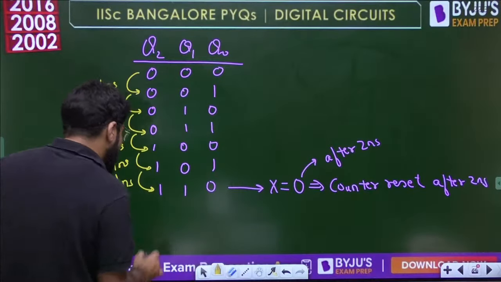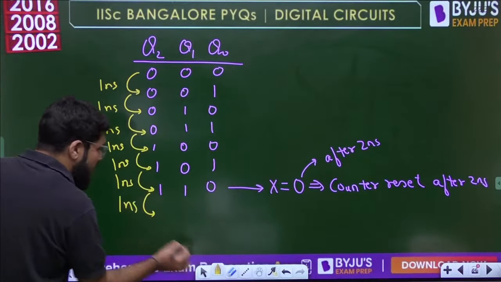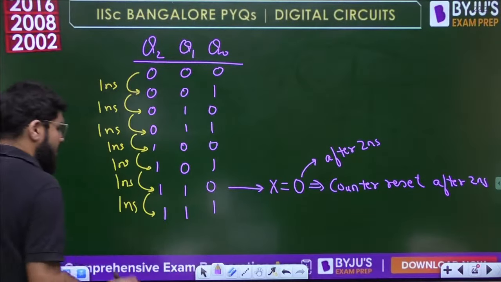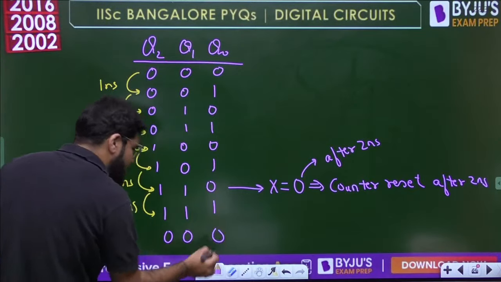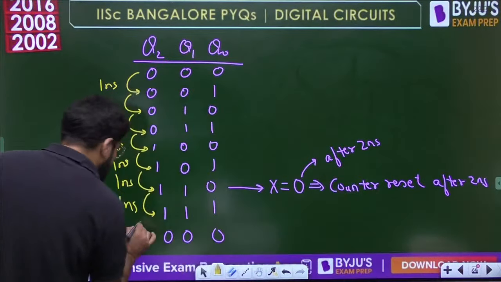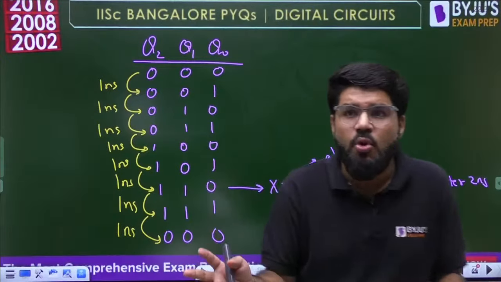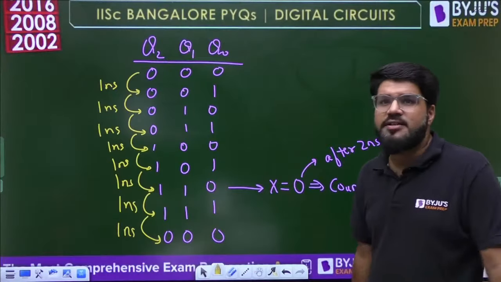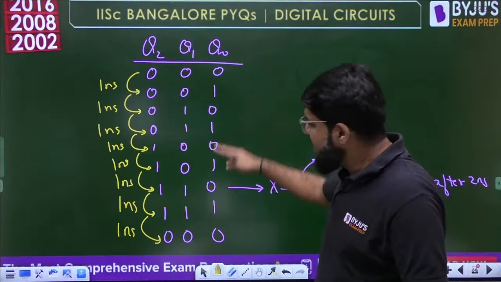That means 2 nanoseconds will come later, but after 1 more nanosecond, the next state of the counter, 1 1 1, will automatically come. After 1 more nanosecond, the next state 0 0 0 will automatically come. So if you wait for 2 nanoseconds more, anyway the 0 0 0 will come on its own. So all the states will come.